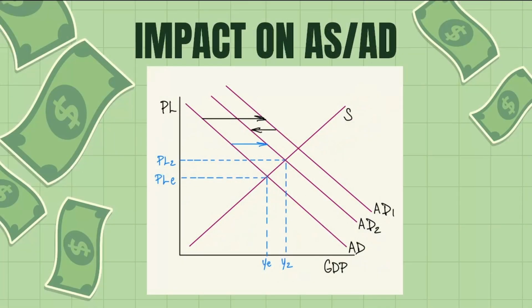Now here's the impact of crowding out on the AS/AD graph. Due to the expansionary fiscal policy, a decrease in taxes or an increase in government spending, the demand curve will shift right to AD1. The decrease in private investment will then partially shift the demand curve back leftward. Even with the crowding out effect, expansionary fiscal policy will still shift the AD curve rightward, resulting in greater price levels, greater real GDP, and lower unemployment.